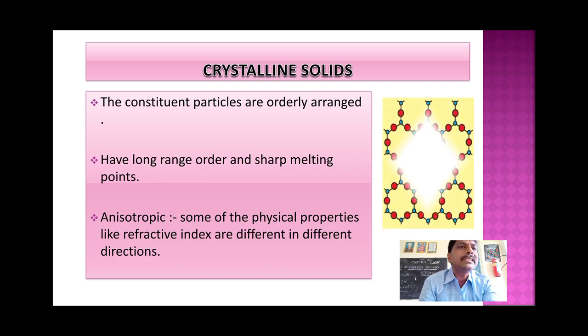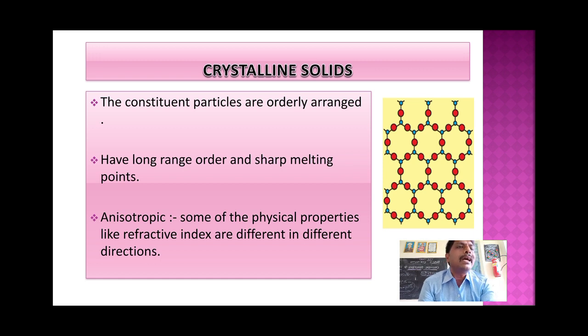Crystalline solids exhibit anisotropy. You can see in this picture, you can take any circle, any ring. In a ring, how many atoms are present? 6 atoms are present. The red colored atoms, how many are there? 6. In the second ring also 6 atoms. In the third ring also 6. In the fourth, fifth, 6, 7, 8. Whichever ring you take, 6 atoms are present.